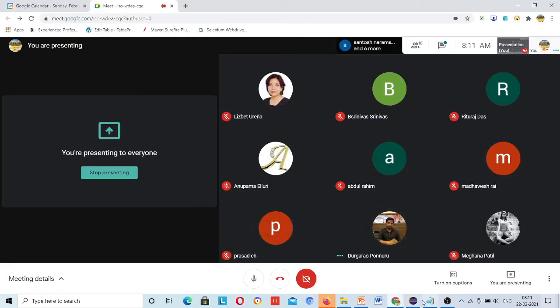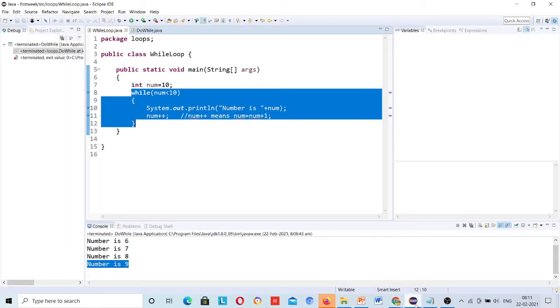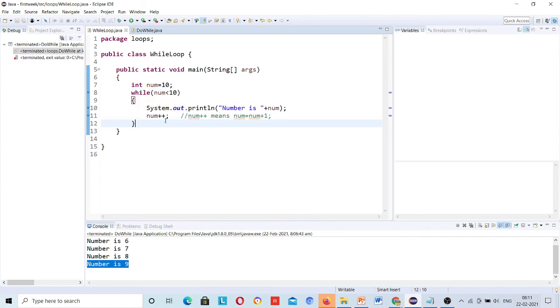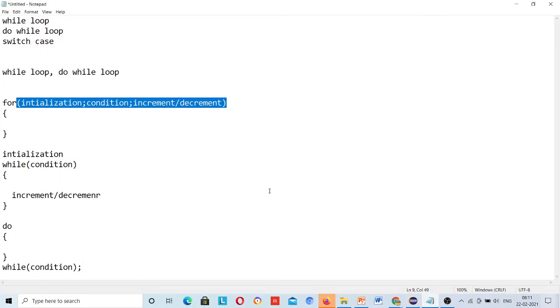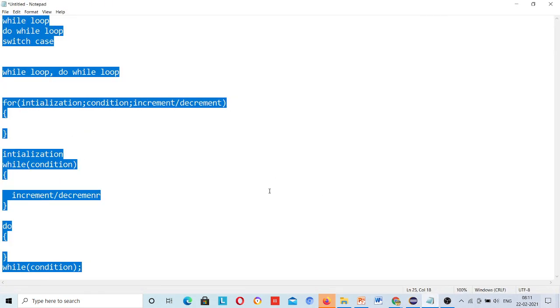Yeah, Durga. Real time examples. Okay. So suppose in Selenium terms, I will give you an example.